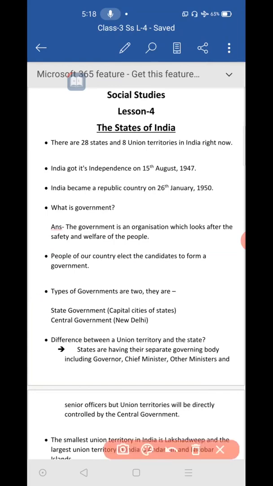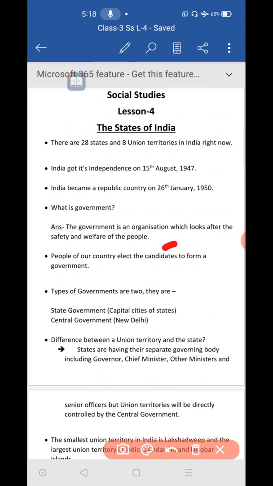And next point you see, the people of our country and the government. It means who will be in the government? In the government there will be elected members. Elected members means our people put their vote, and they elect persons as MLA, as MP. We are casting our vote and electing them. Those people will be there in the government.